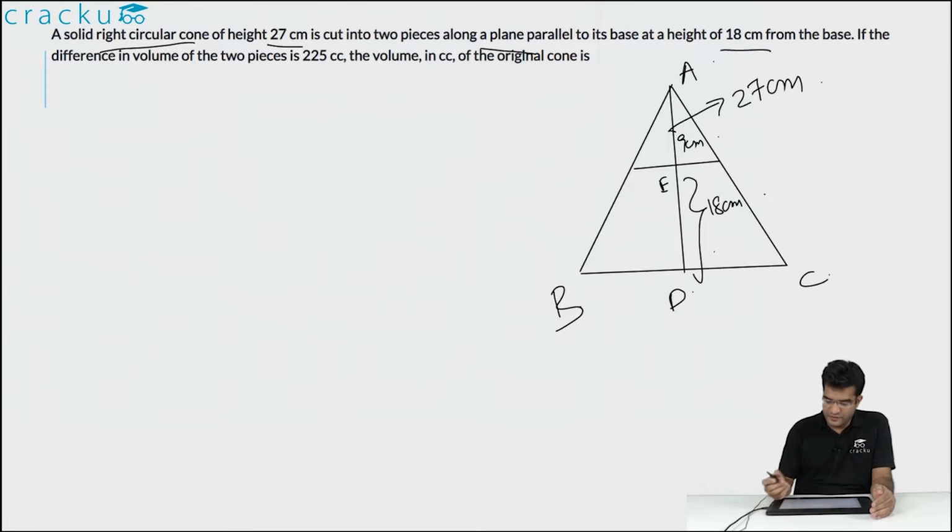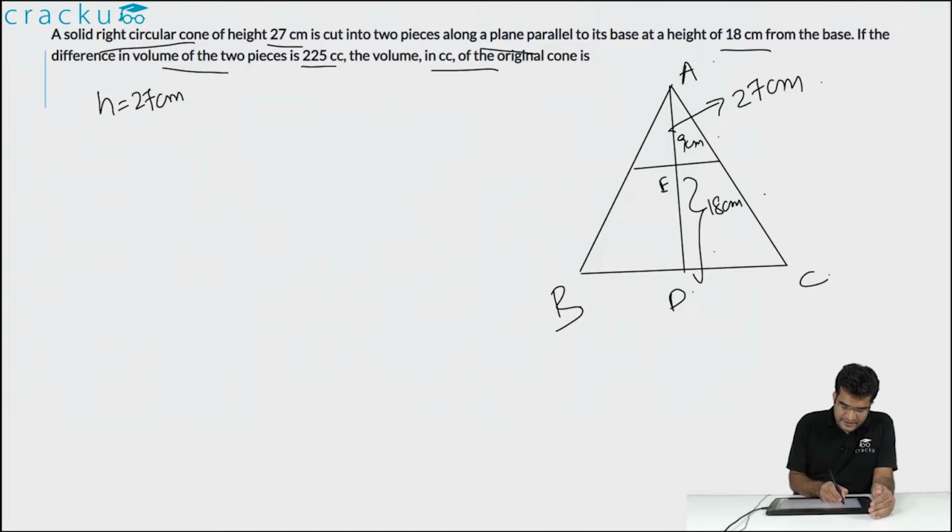We are told that the volume of the two pieces which are so formed, the difference between those volumes is 225 cc, and we are required to calculate the volume of the original cone. So, we know that the height of the original cone is 27 centimeters. Let us assume that the initial radius of the cone is say 3r. So, the length of DC will equal 3r.